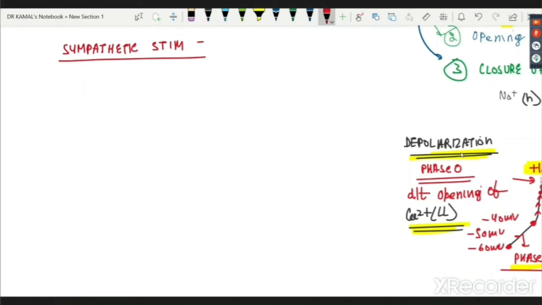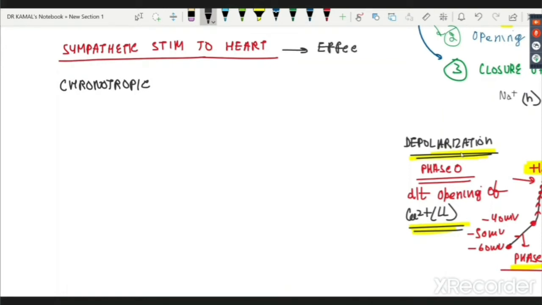Sympathetic stimulation to the heart brings about the following effects. The first is the chronotropic effect. I'm not writing purposefully what it means, because without me asking, you can try to recall in your mind whether you know these effects or not.